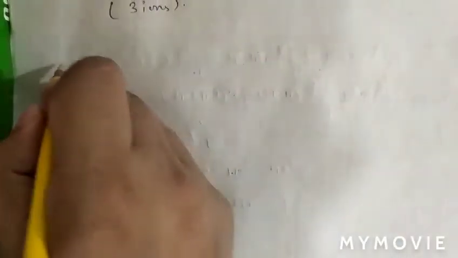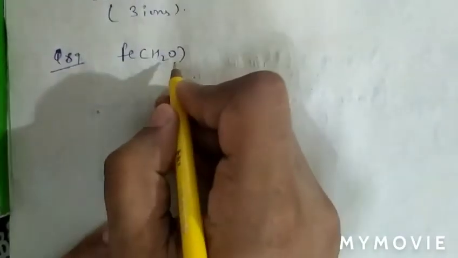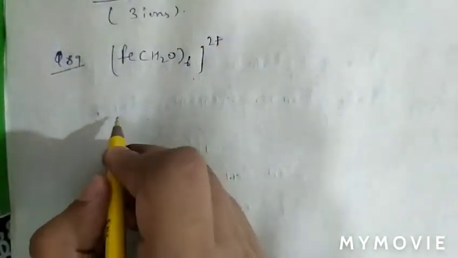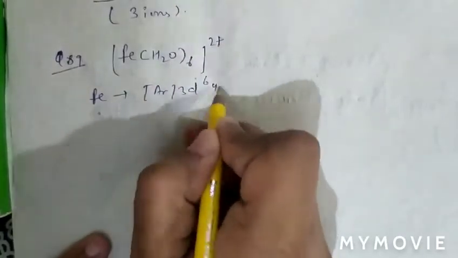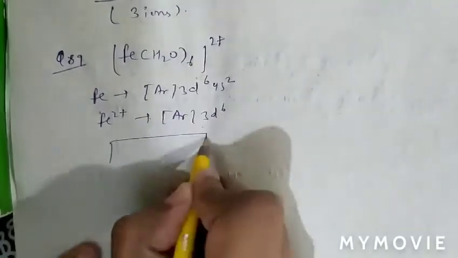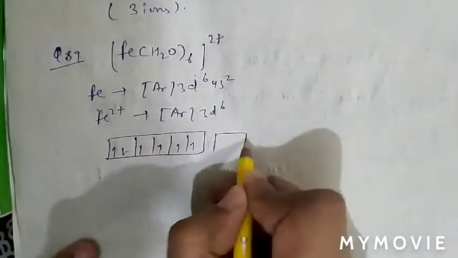Question number 89 is basically on the hybridization of Fe(H2O)6 2+. As we can see, Fe configuration will be argon 3d6 4s2, so the Fe2+ configuration will be argon 3d6. Now the orbitals containing 6 electrons, then 4s and 4p.